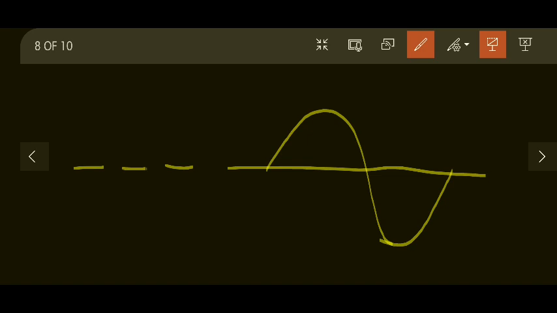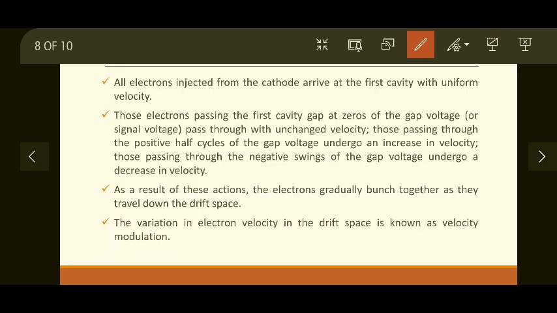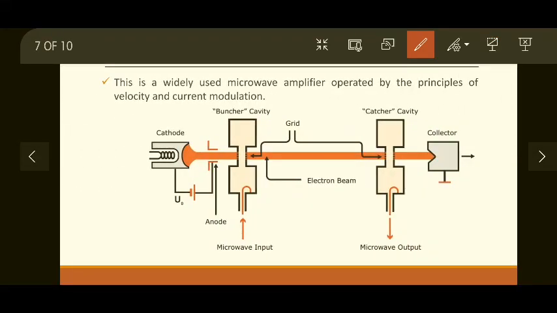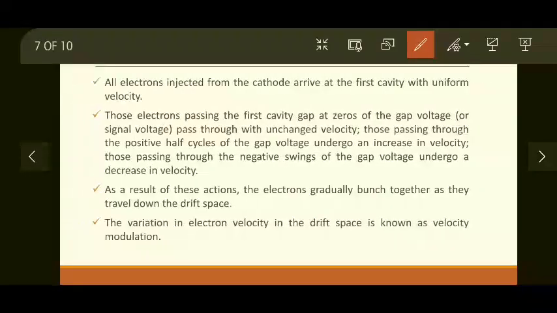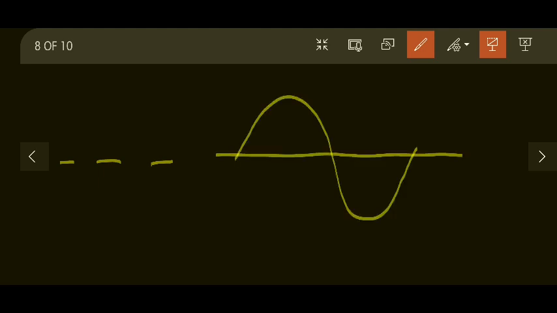This region is the gap, so the voltage across it is called the gap voltage. Across that narrow gap we have a gap voltage. This is my information, and this is a constant velocity electron beam.